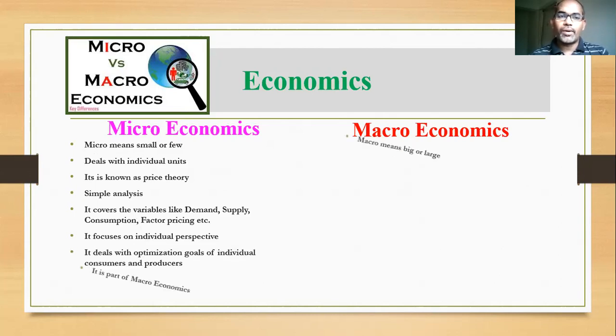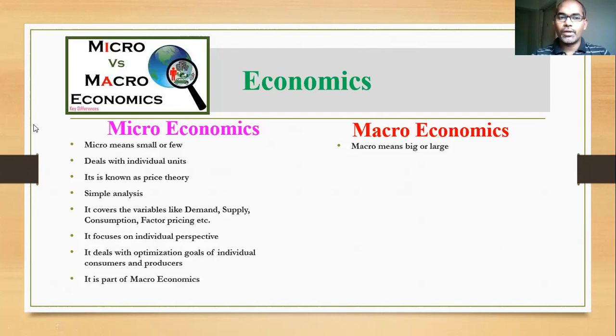See the first point: micro means small or few. We already discussed in the last slide that macro means big or large. The word micro came from the Greek word mikros, which means small or few, whereas macro means big or large. That is the first distinction between micro and macroeconomics.